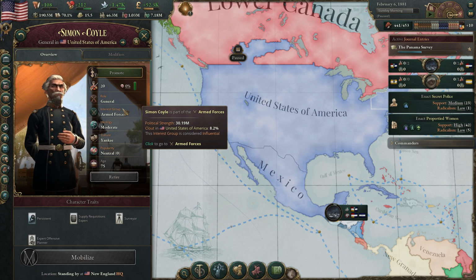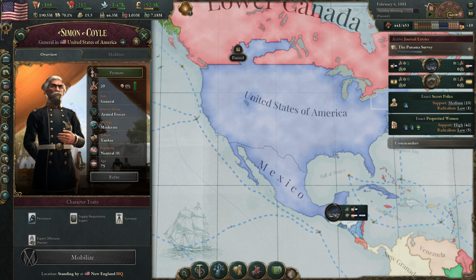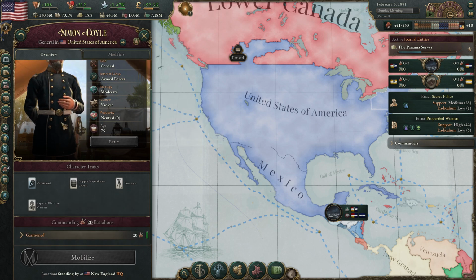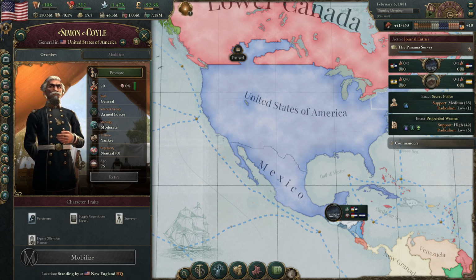So I decided that I would just go ahead and remove him through the console. However, it didn't work, guys. I did the kill character command and put his name in, and if you put the wrong name in, it says that the character doesn't exist. That's not what happened. It said that it killed him, but it didn't. So clearly we can't even kill him by cheating.